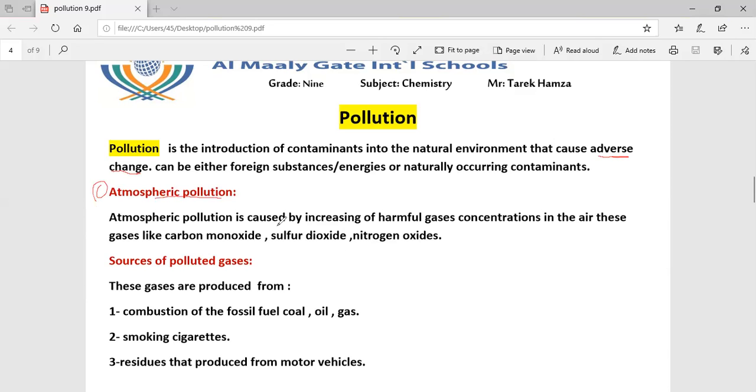Atmospheric pollution is caused by increasing the harmful gases concentration in the air. These gases are like carbon monoxide, sulfur dioxide, nitrogen oxides. There are two types of nitrogen oxides, NO, nitrogen monoxide, and NO2, nitrogen dioxide.